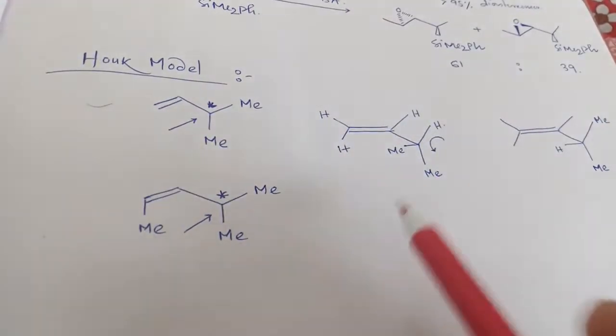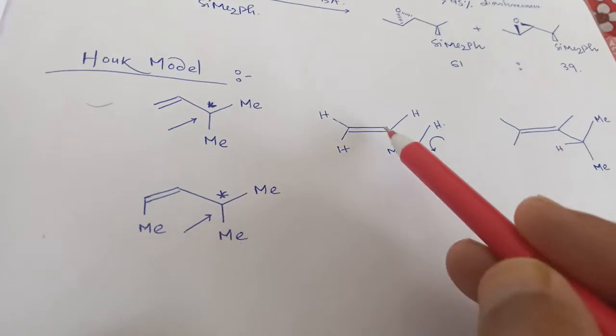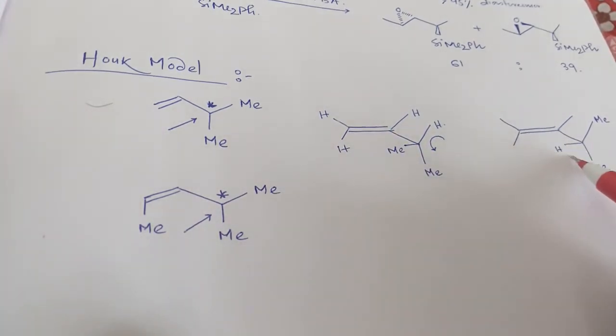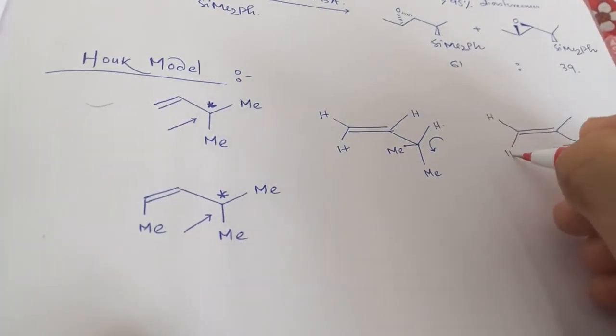Between these two conformations, if you compare, here the methyl eclipses the double bond in the plane, and here hydrogen eclipses the double bond. There is hydrogen also.